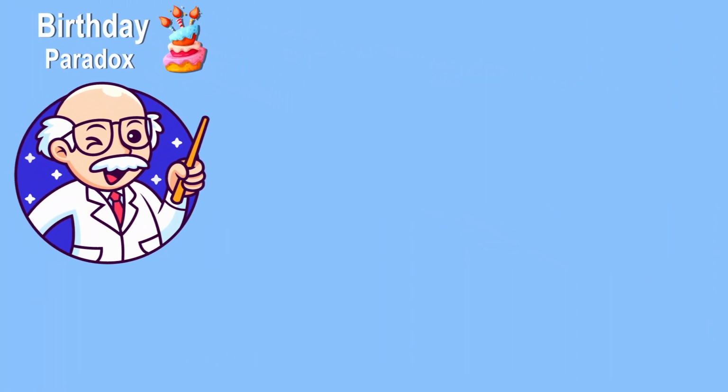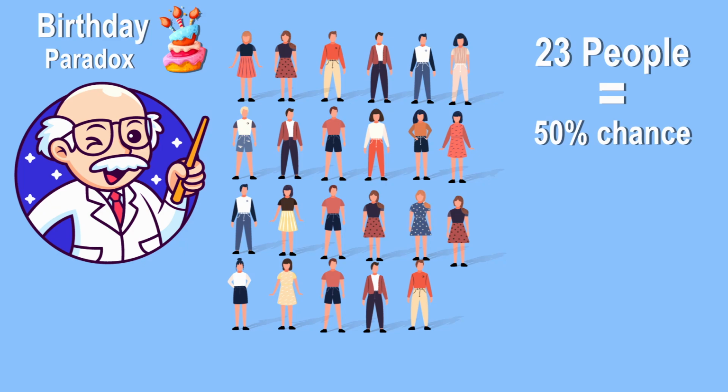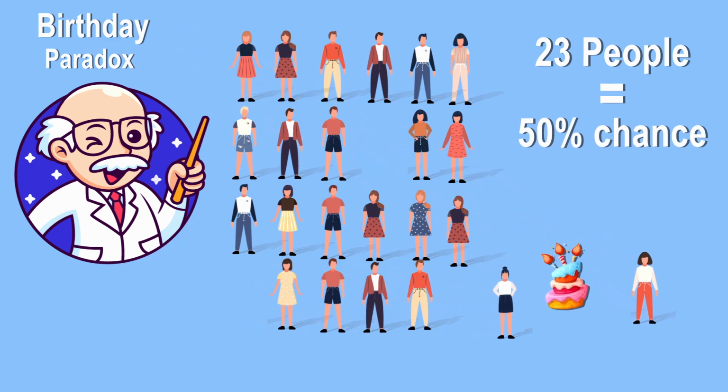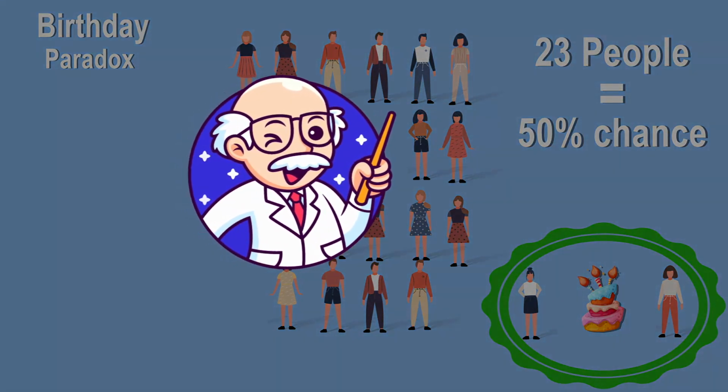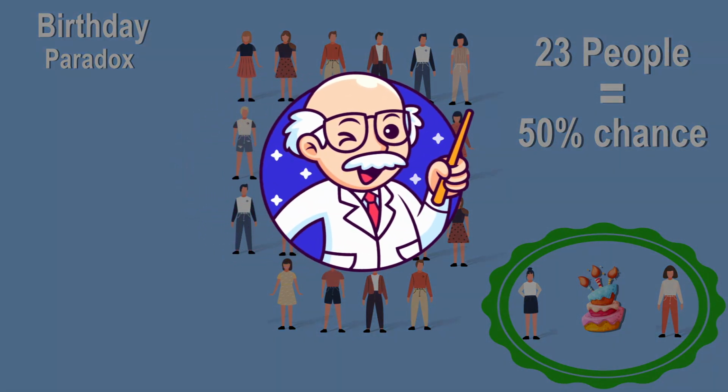Mathematicians calculated that in a group of 23 people, there's a 50% chance that at least 2 will share the same birthday date. I don't know about you, but personally, me and math, we don't exactly get along.